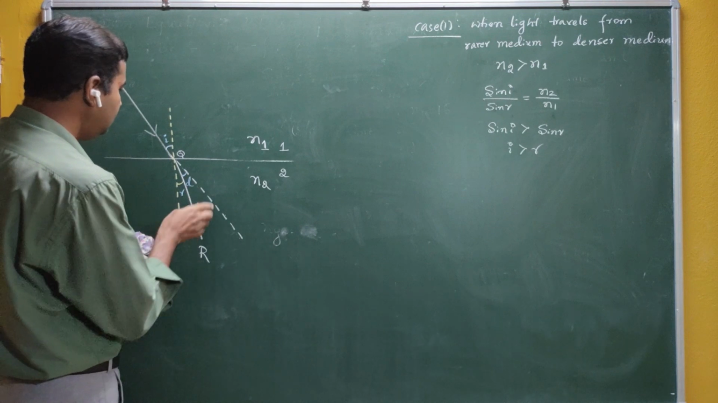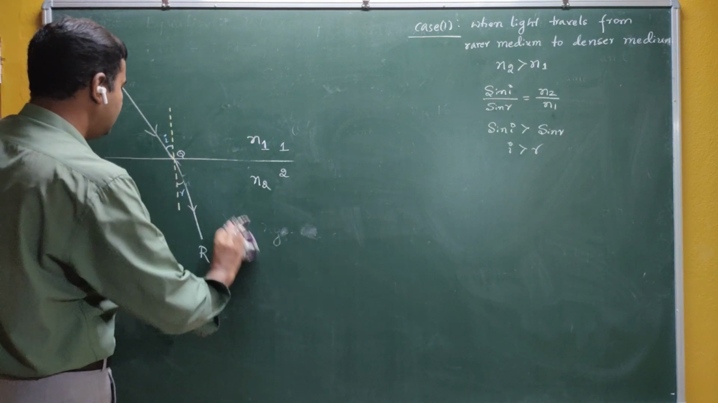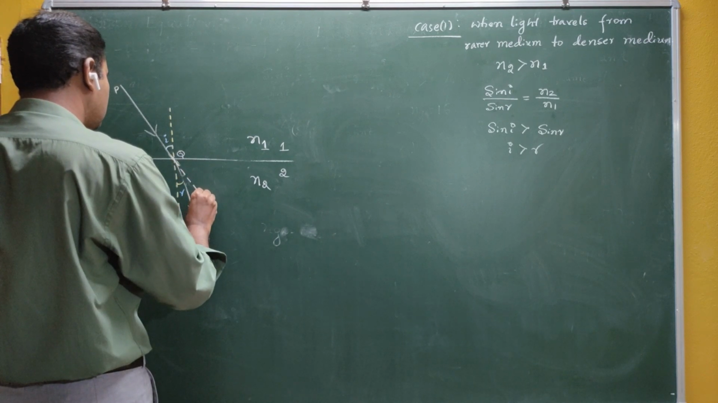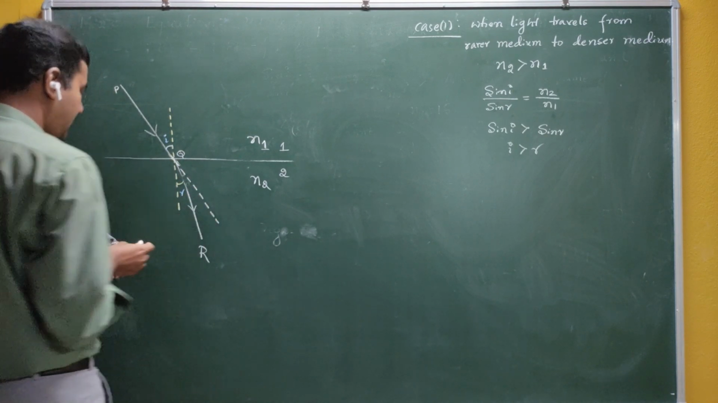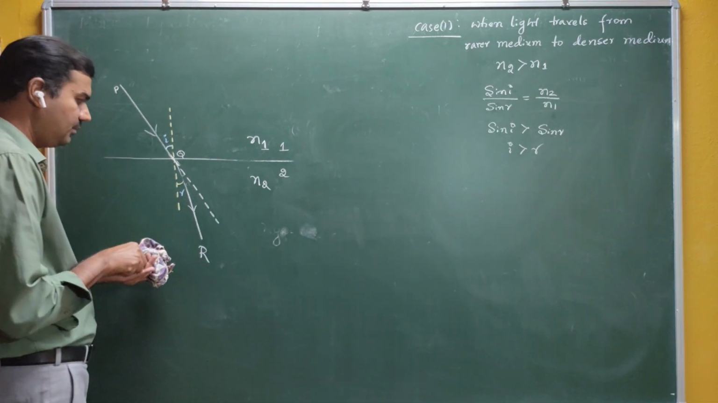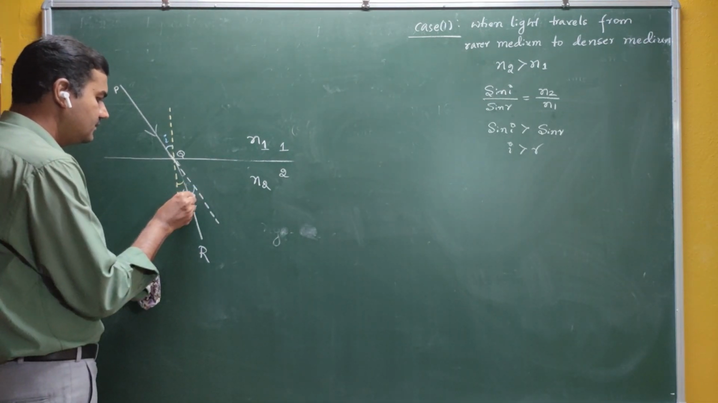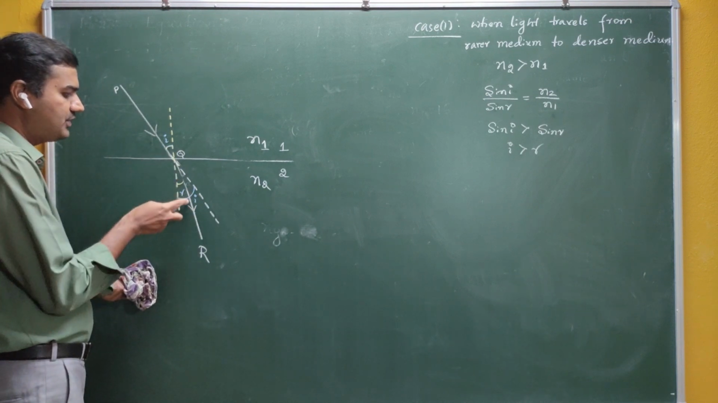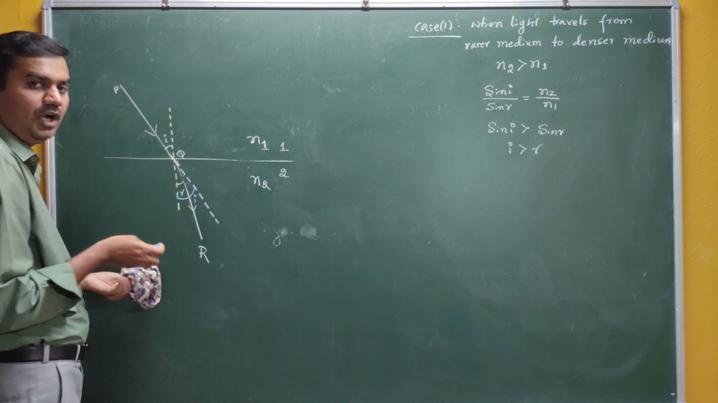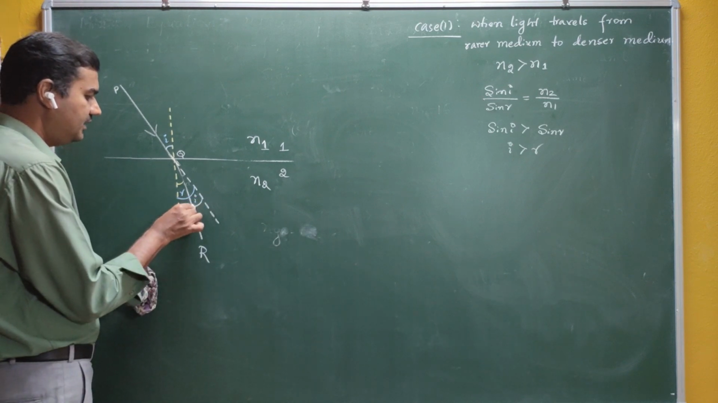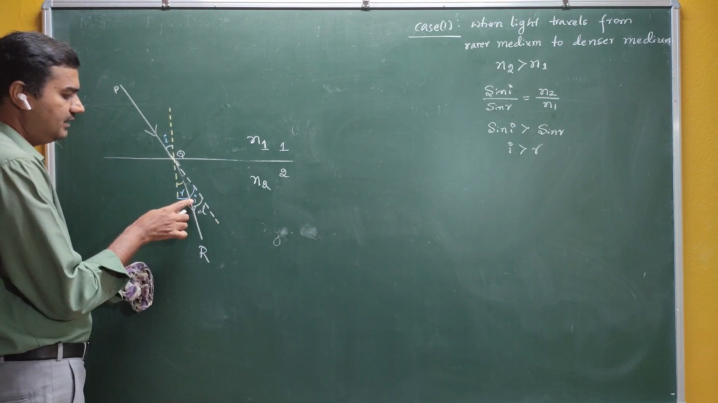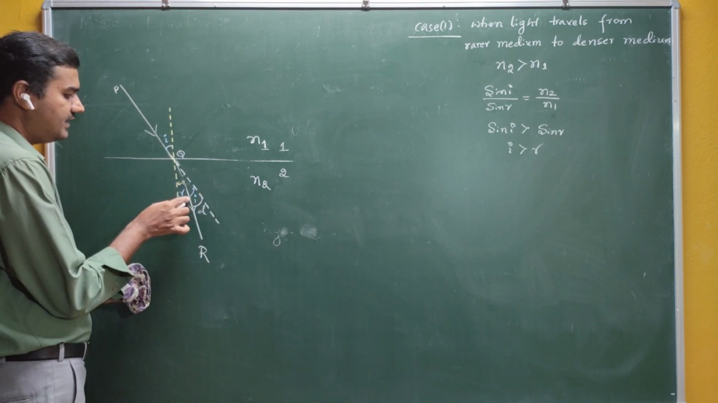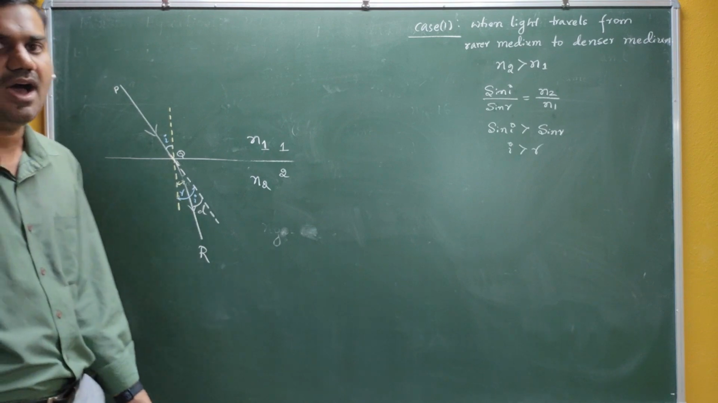Therefore this angle also becomes i. In the absence of the second medium, this would have been the direction of the incident ray. So if this angle is i, this angle is also i. Why? Because they are opposite angles. And this angle is nothing but d. So you can see here, i is greater than r.